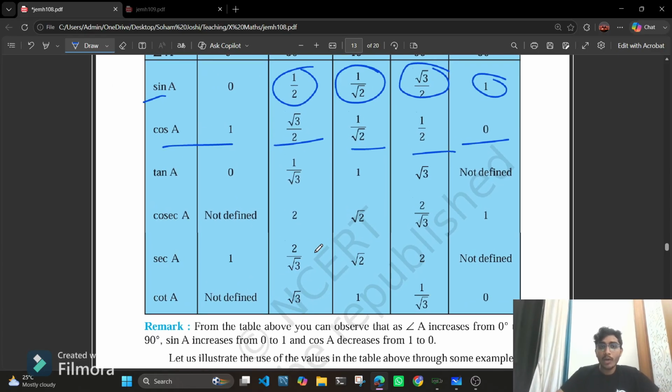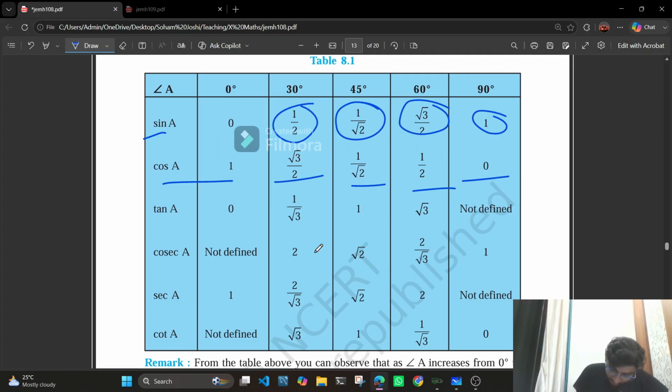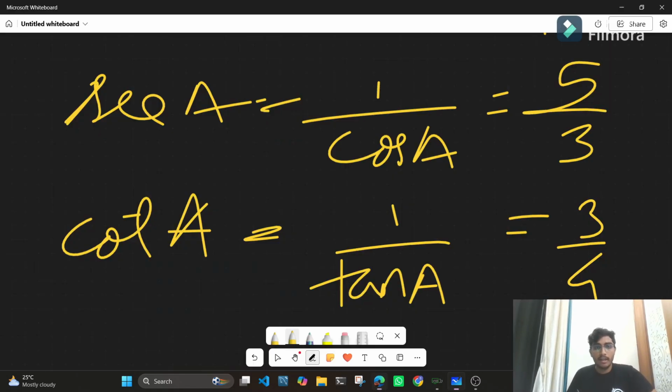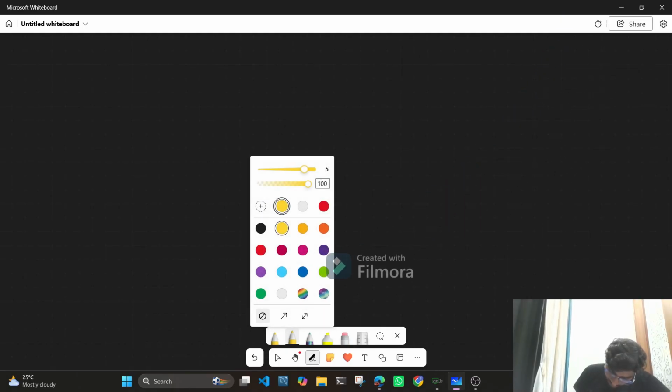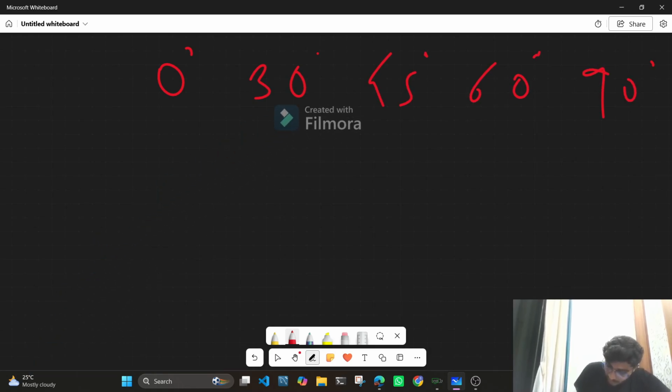So how can we derive it? Basically, if we make a table, I'll write it in the notebook. I have 0 degree, 30 degree, 45 degree, 60 degree, and 90 degree.